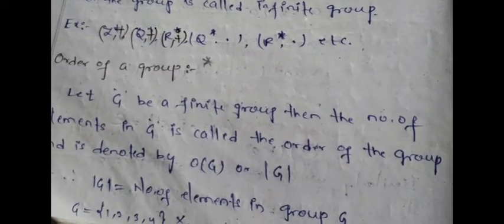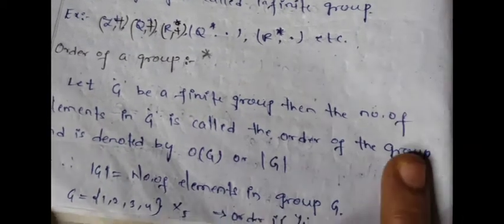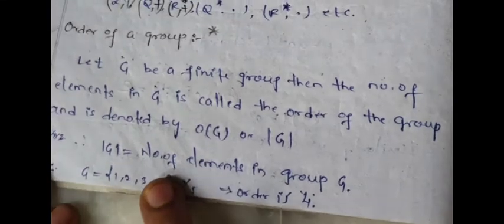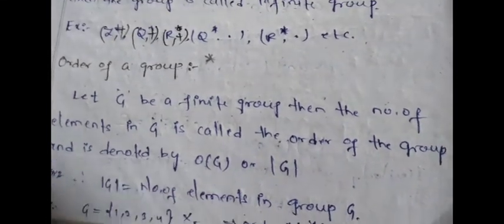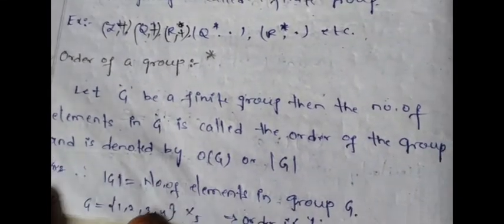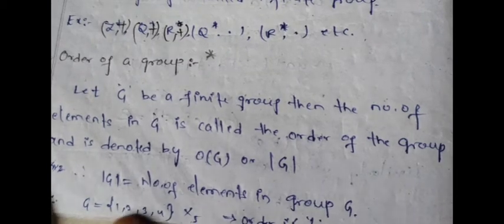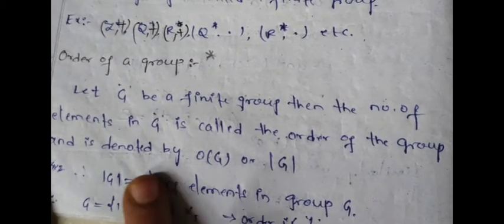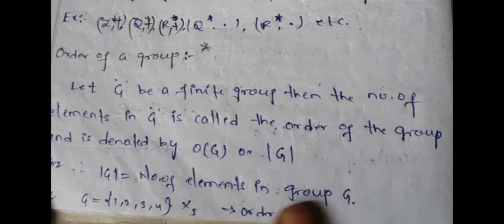In the same way, order of a group. Order of a group means the number of elements in the group. For example, we have to take any group, either it may be finite or infinite. So I am taking here a finite group which contains 1, 2, 3, 4 elements. So the order of this group is 4.